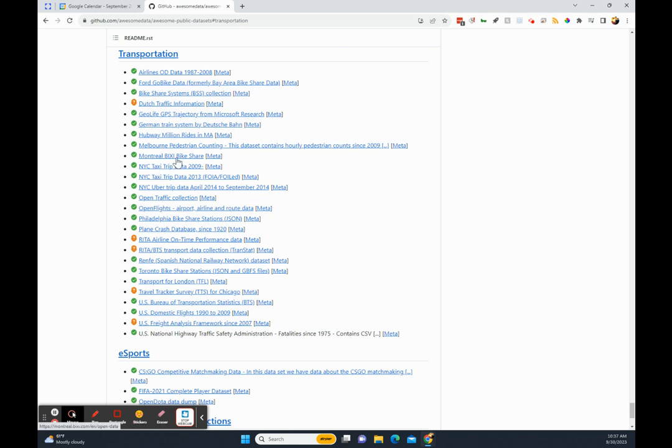So I will go with Montreal, Philadelphia. See if we can get some great data from Philadelphia. What are we looking at here? Is this just all a big JSON? Well, it looks like this is a big JSON string.